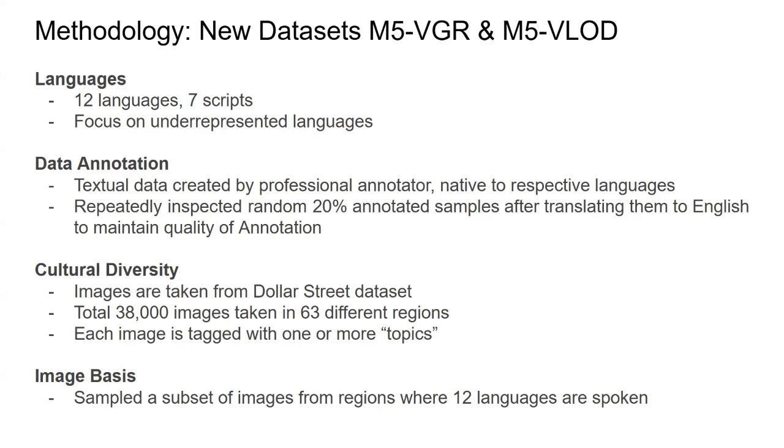Culture diversity. For considering culture diversity, they have taken the images from the Dollar Street dataset, which has around a total of 38,000 images taken in 63 different regions, and each image is tagged with one or more topics, which they have used to curate the image base. How did they create the image base? They sampled a subset of images for each language and each topic, and then further created a pair of images based on the dataset.